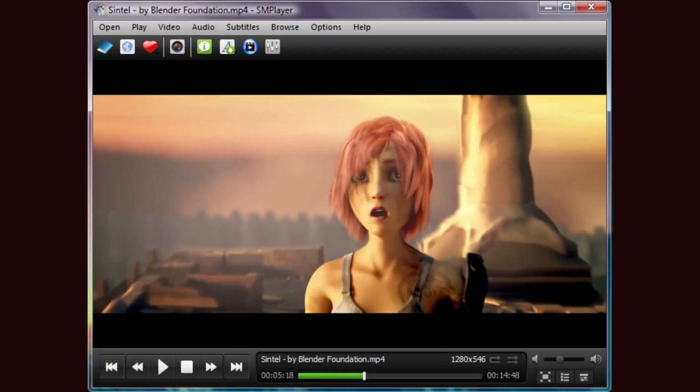It is also highly efficient and won't use up too many system resources. Finally, Mplayer is open source and free to use. There are many unique features in this player.